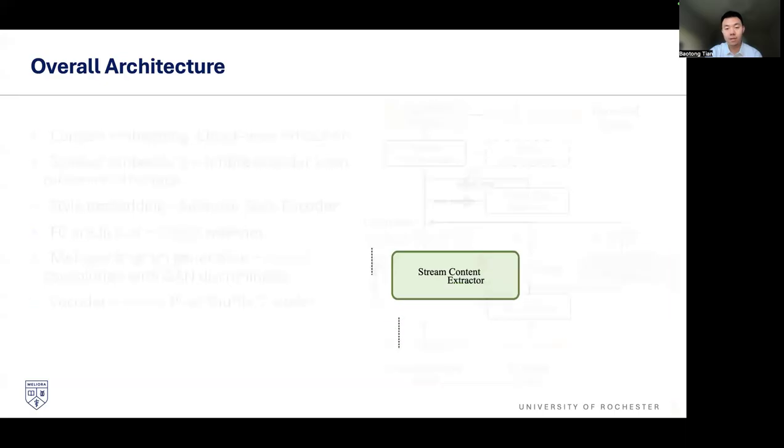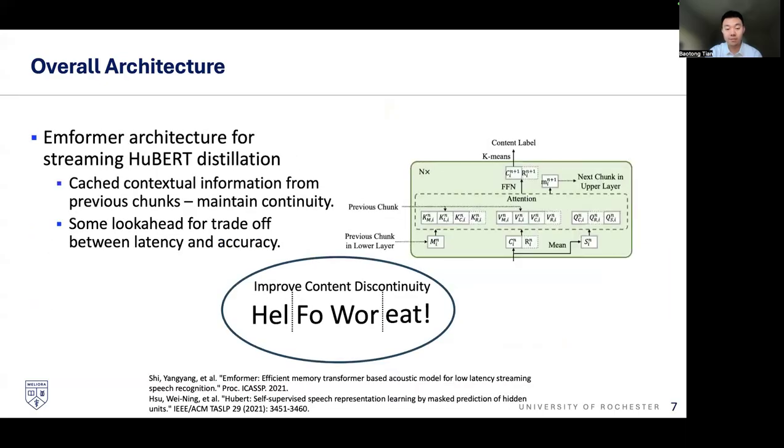Okay, so now let's dive into details. To improve content discontinuity, we adapt the Emformer architecture for streaming HuBERT distillation. Emformer is an abbreviation for efficient memory transformer. It has the transformer attention mechanism, but it's designed for streaming speech scenarios.